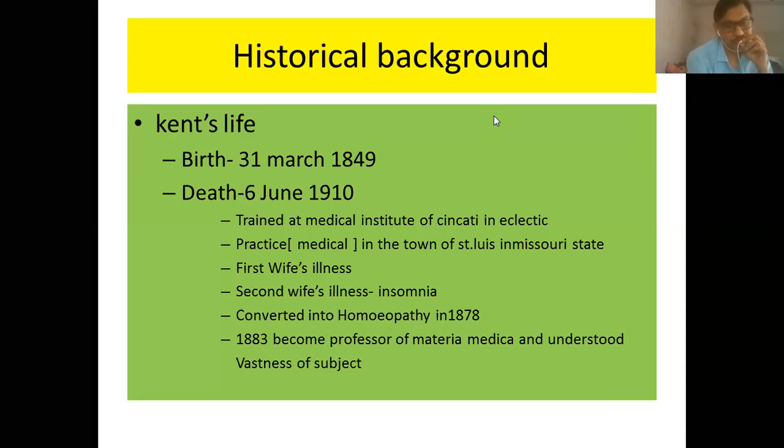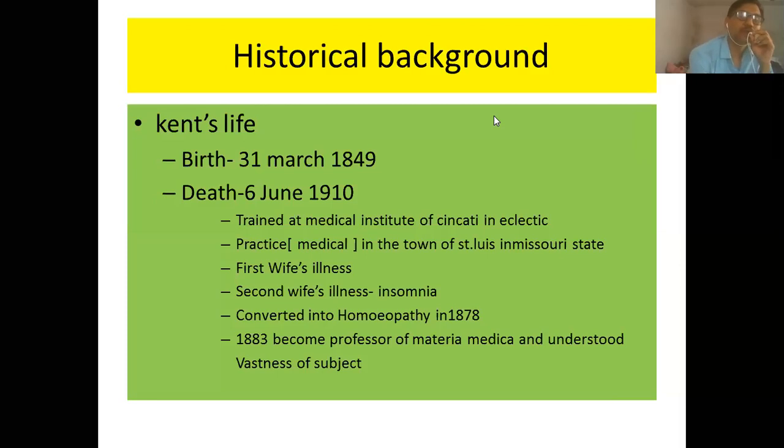Then he married his second wife, Clara Louise Kent, and this Clara Louise Kent was suffering from insomnia. Once, his second wife also became ill because of this insomnia.